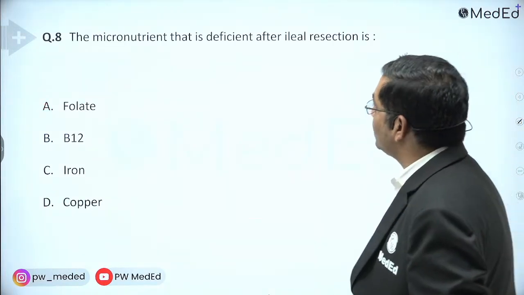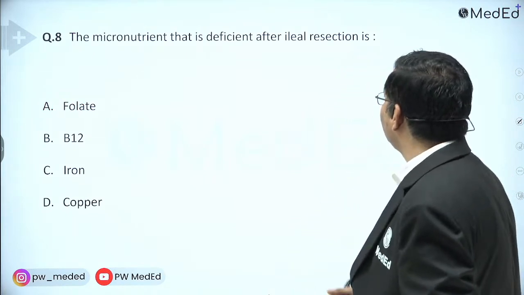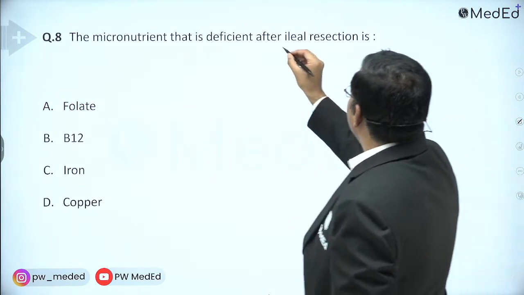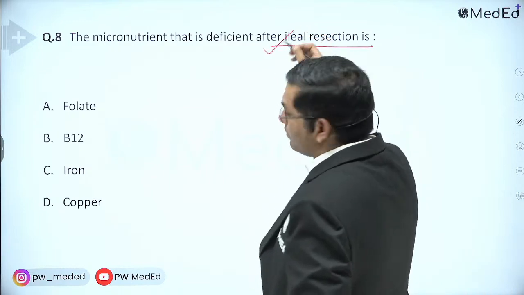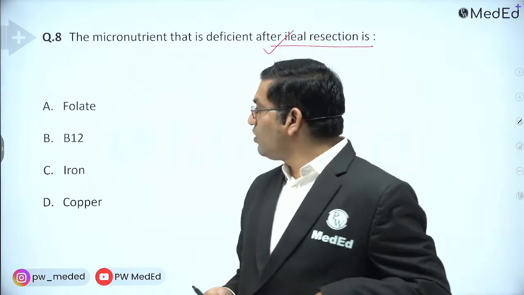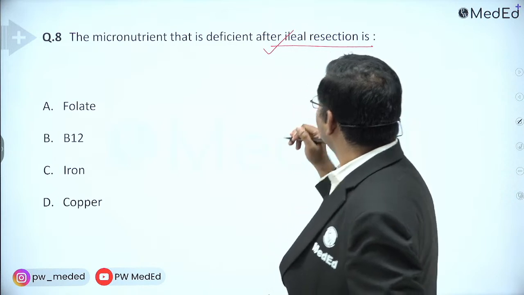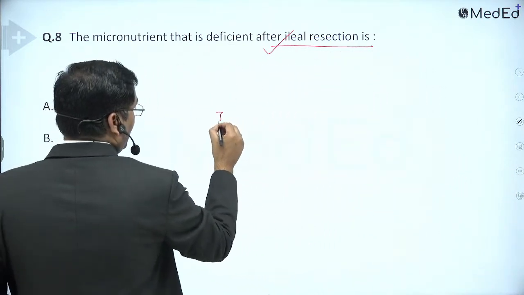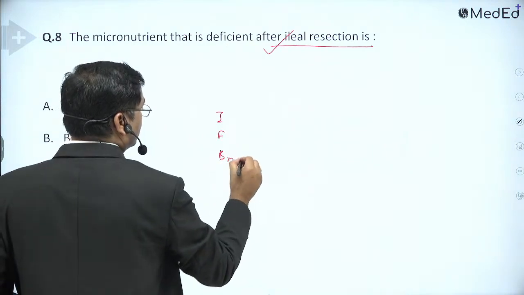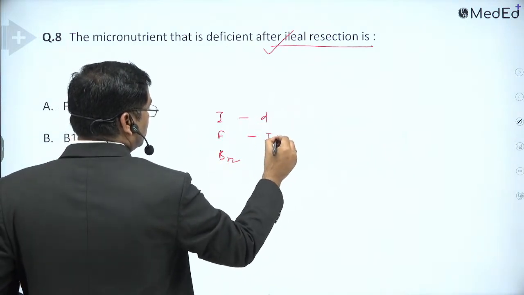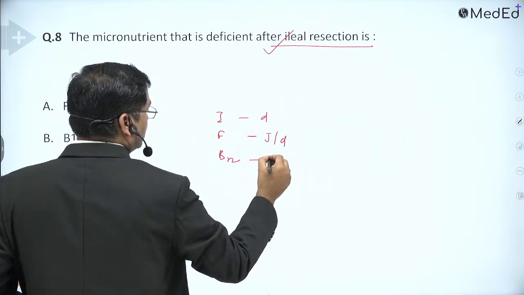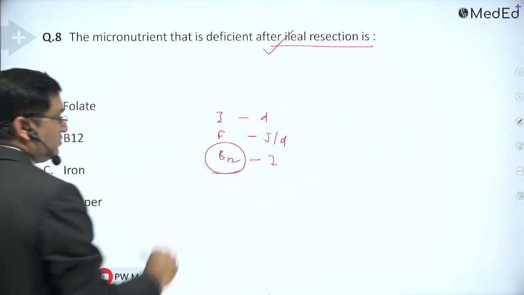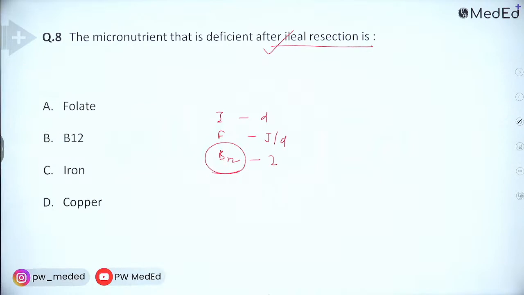The micronutrient that is deficient after ileal resection. Resection means removal, removal of the ileum. Just now we discussed, after removal of ileum, it is C. Iron, folic acid, B12: duodenum, jejunum and duodenum, and the ileum. So it is deficiency of B12.